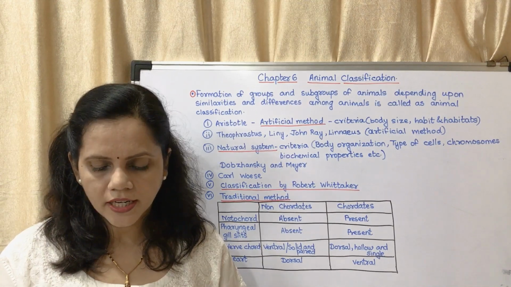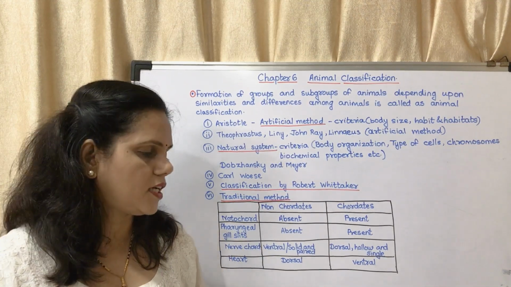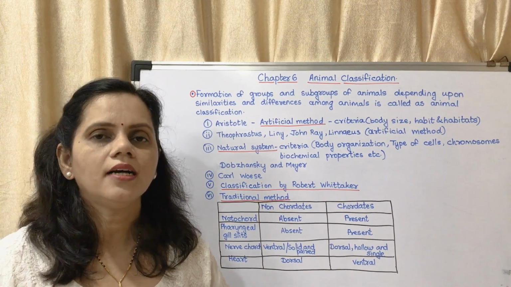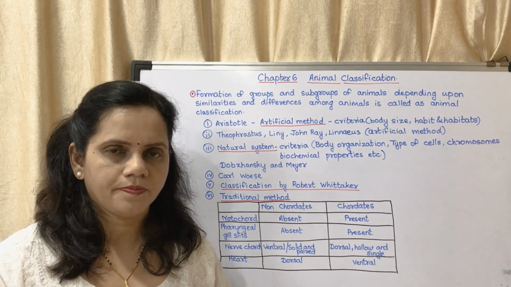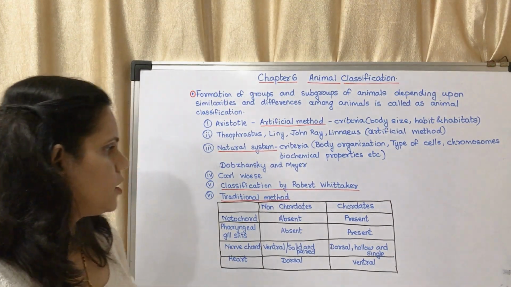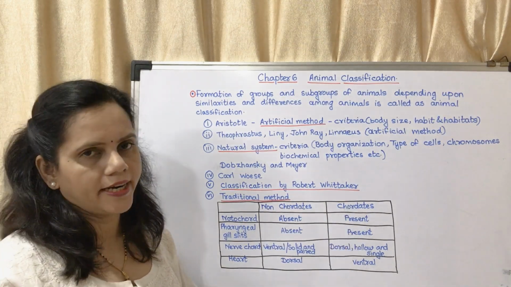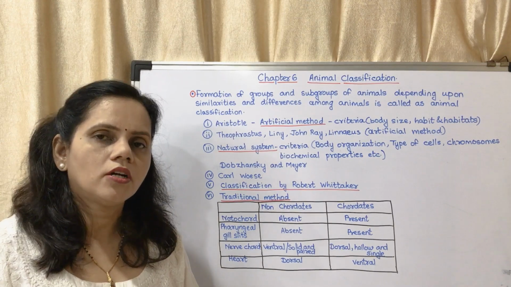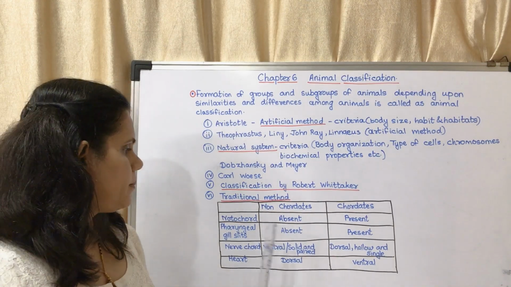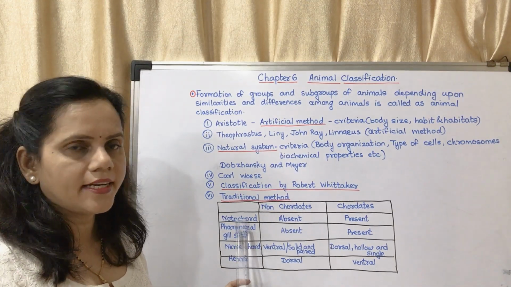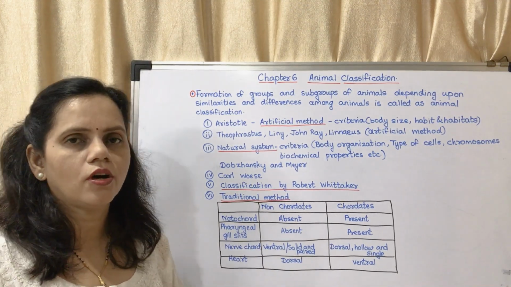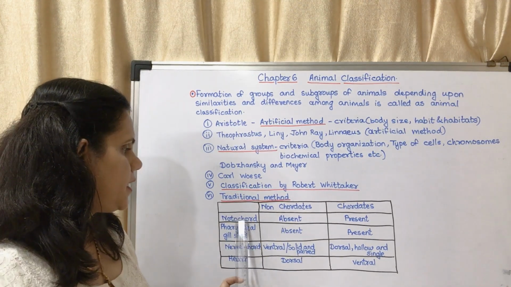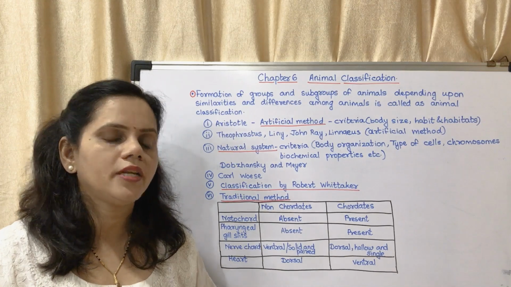Okay, now according to the traditional method of classification, kingdom Animalia is divided into two, that is non-chordates and chordates. Non means which do not have something, non-chordates and chordates. The basic classification criterion is presence or absence of notochord. You may see here notochord. Now what do you mean by a notochord?